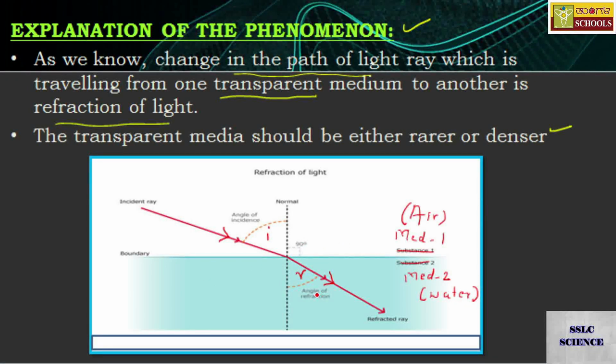On the other hand, if the ray of light is coming from denser medium to rarer, then the angle of incidence I is less than the angle of refraction R. I hope you got these points right.